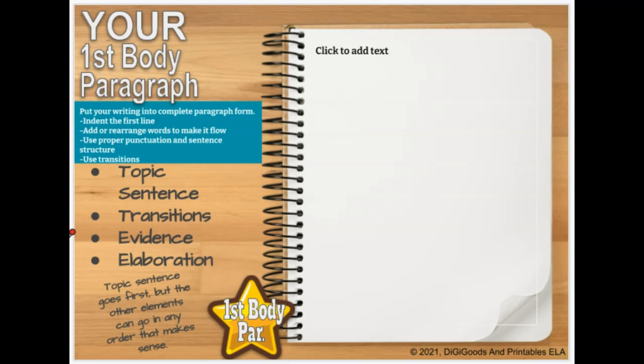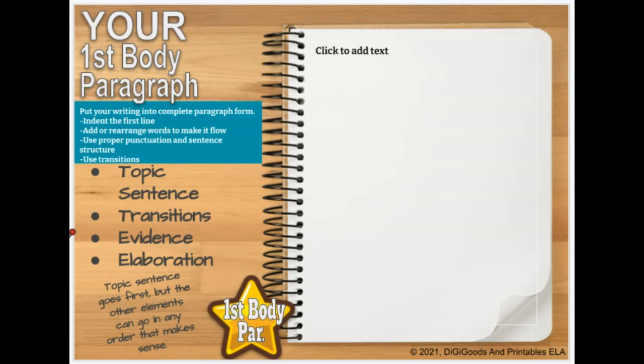Now that you've created your topic sentences, gathered your evidence, and written your elaboration and discussion, it's time to put it all together to form your body paragraphs. In this notebook, you will build your first body paragraph. You will include your topic sentence, some transitions, your evidence, and your elaboration. You can scroll back up to find the gold stars and paste these pieces into your notebook. Pause this video for as long as it takes to do this for your first body paragraph.